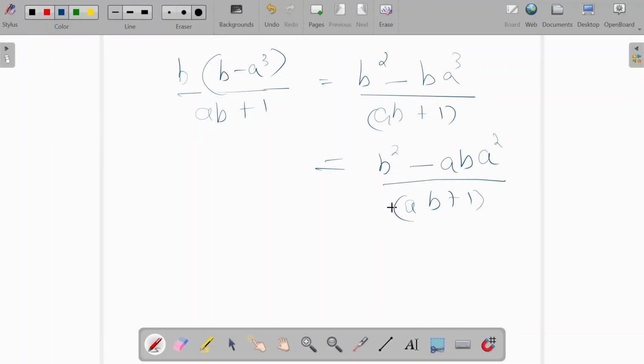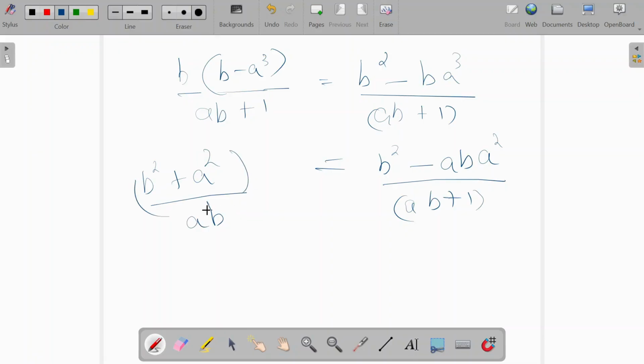This is actually a modular arithmetic method, but the idea is very simple. Whenever you see ab, you substitute minus 1. So it becomes b square plus a square, and now you need to divide by ab only. Now you can just take out this ab alone. That is the idea.